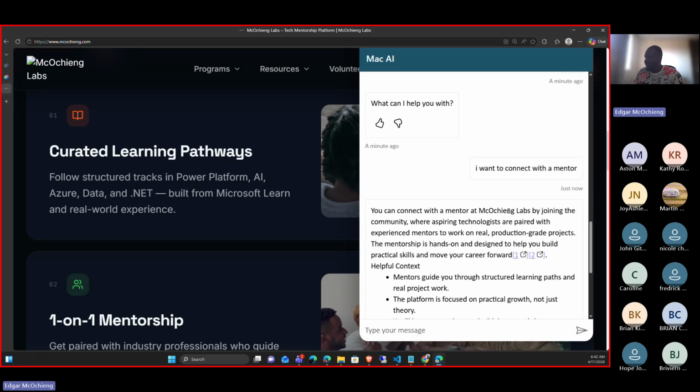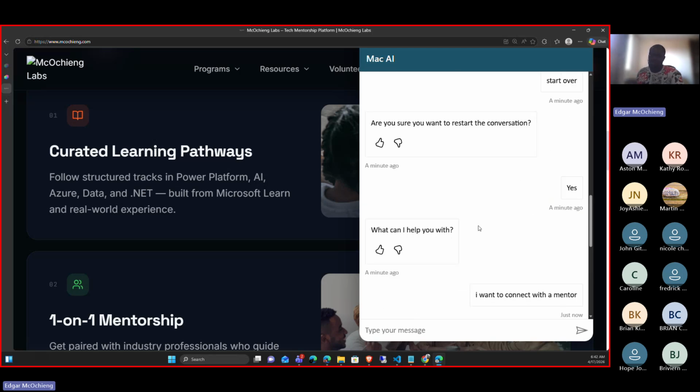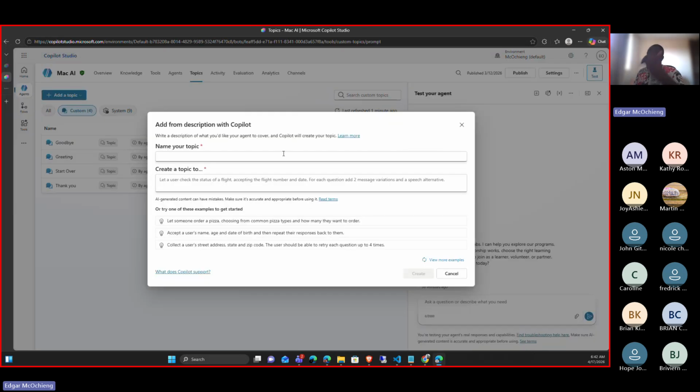So yeah, to connect with the mentor, start by joining the community. So that's the process that I'm talking about. So this is the topic. In topics, it describes how my agent flows. So when a user wants this, how do you direct them to this? When a user wants to order, let's say, for example, a chapati, how do you give them the menu and tell them a chapati in our business costs 20 shillings? So this is how we control the flow of how the agent answers some particular questions.